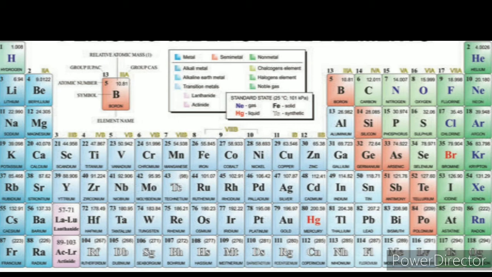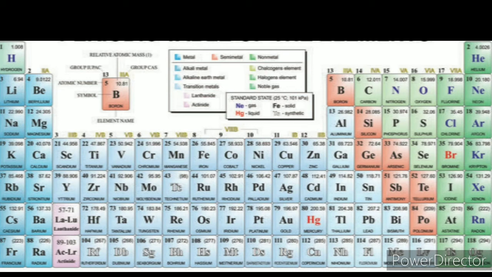Among the metals, only one metal is shown in red color, that is mercury. Mercury is a metal, but at room temperature, what is the state of mercury? Liquid. On the non-metallic side, bromine is shown in red, because bromine is the only non-metal whose state at room temperature under normal conditions is liquid. So mercury is called a liquid metal, and bromine is called a liquid non-metal.